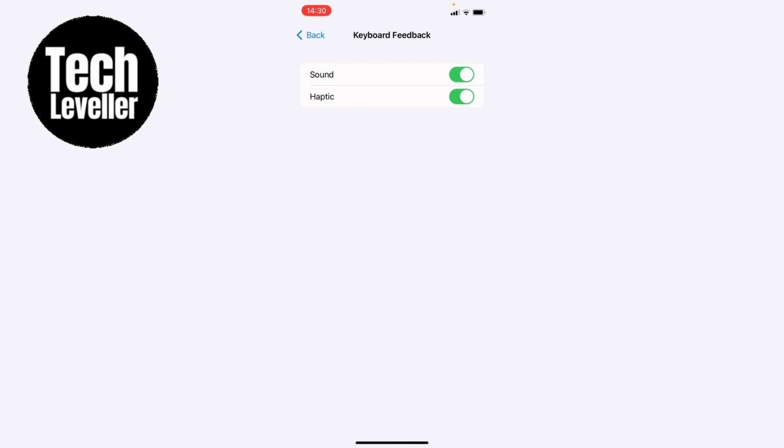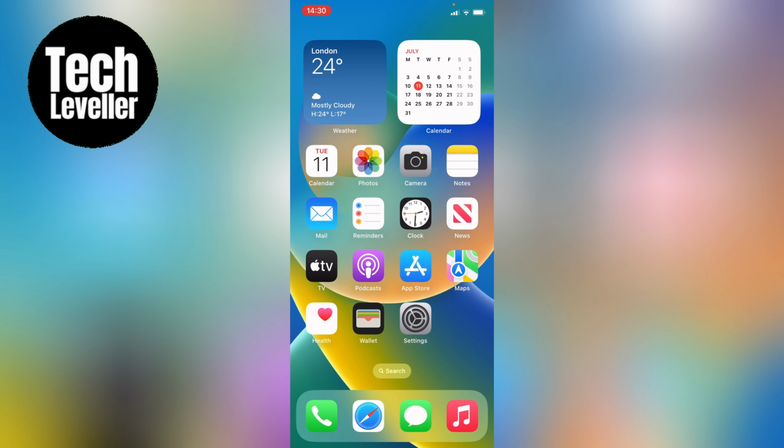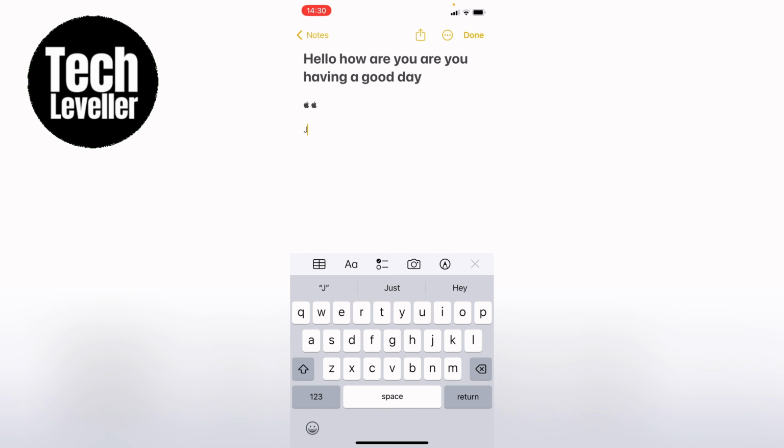Now you have two options here, sound and haptics. So if you only want to get rid of the sound, you can tap this off. Now when we go over to a note or anywhere where you can type on your iPhone, when you press, you will not hear any sounds.